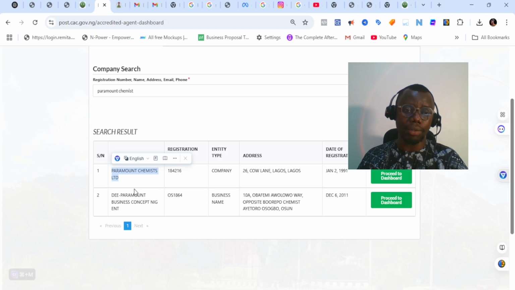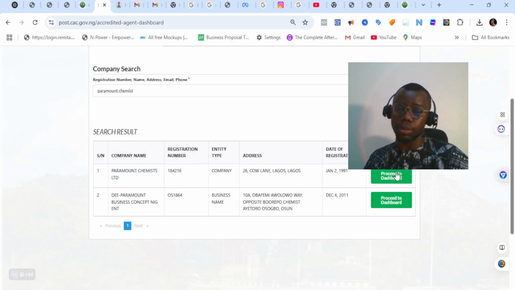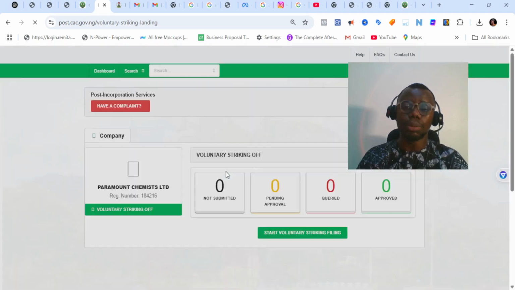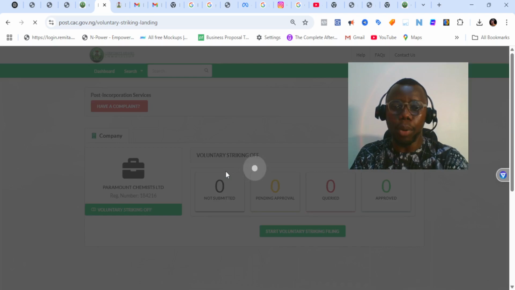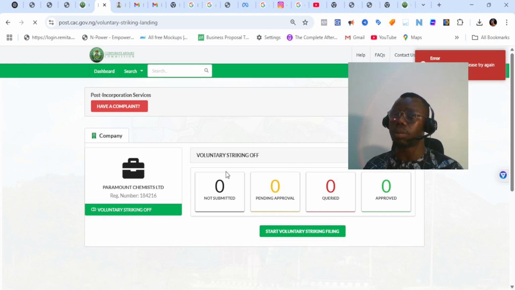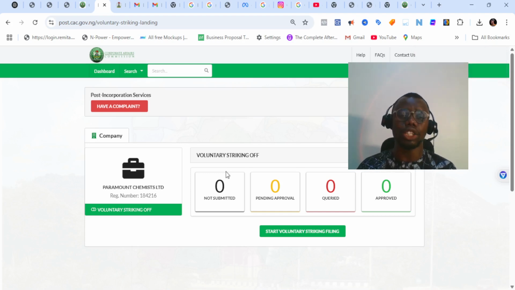I think I've opened the page as if I want to file a return for this company. This is public information. This information is available to the public, so I'm not sharing any personal details. Once you click on proceed to dashboard, it will bring you to the dashboard of the company. But this is what you are going to be seeing for any company that is currently struck off. This is how you are going to be seeing voluntary striking off.